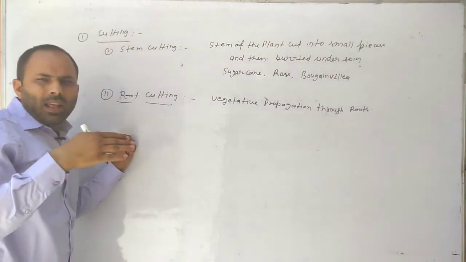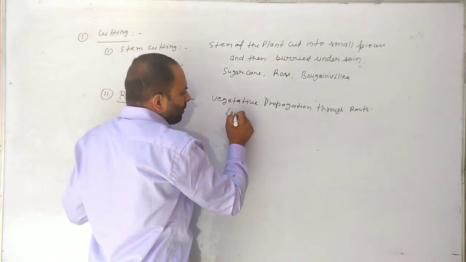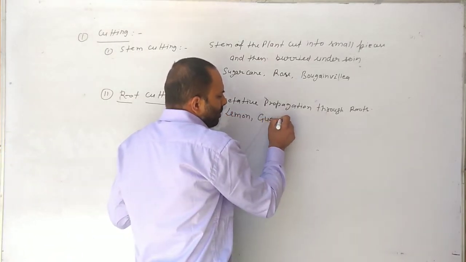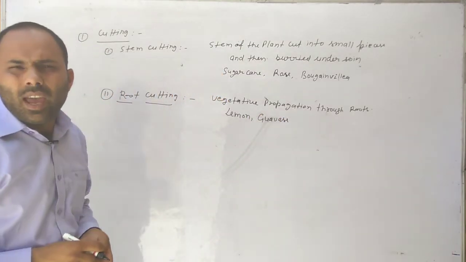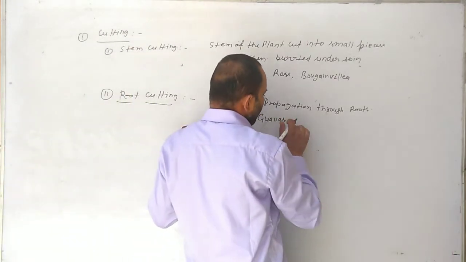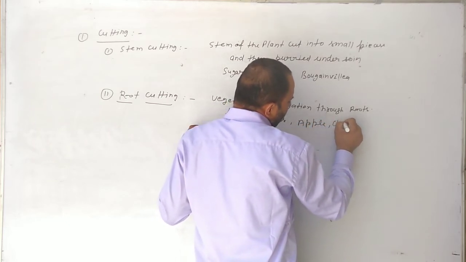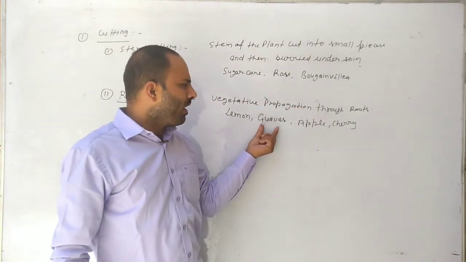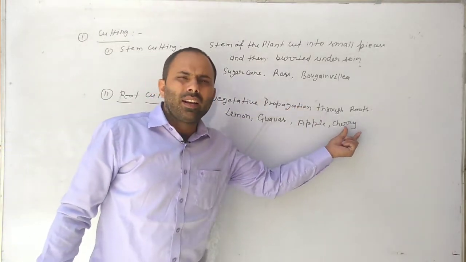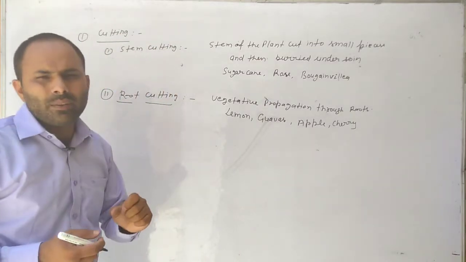For example, lemon, guava, apple and cherry. These are examples of root cutting.